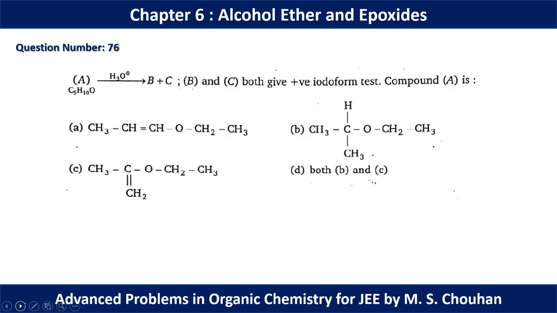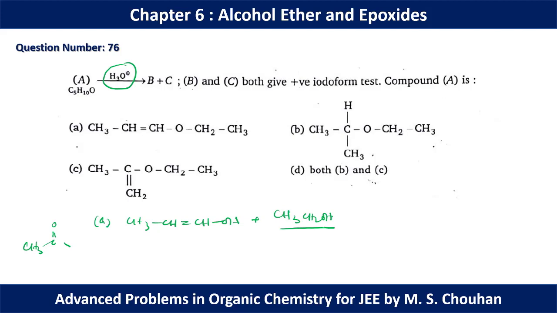In question number 76, we have C5H10O, and after addition of H3O+, we are going to have two products B and C, and both give iodoform test. So basically we need a ketomethyl group for the iodoform test. If we start with option A, we are going to have CH3CH=CHOH and CH3CH2OH.